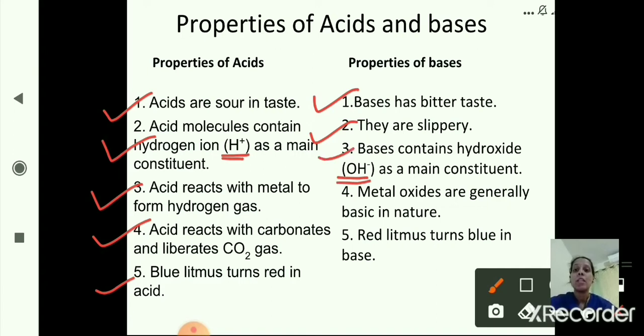Then metal oxides are generally basic in nature. And the last property, red litmus paper turns blue in basic solution. So these are the properties of acids and properties of bases. I hope you are clear with the properties.